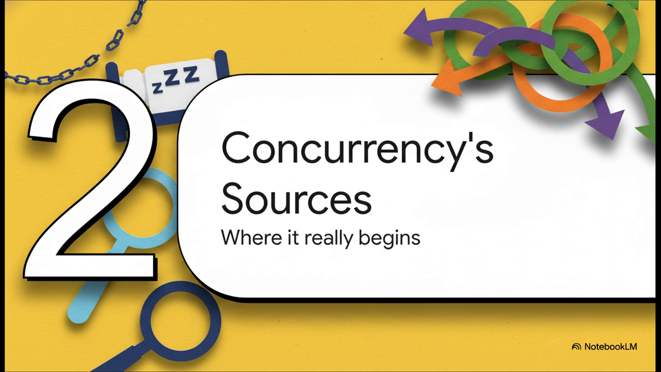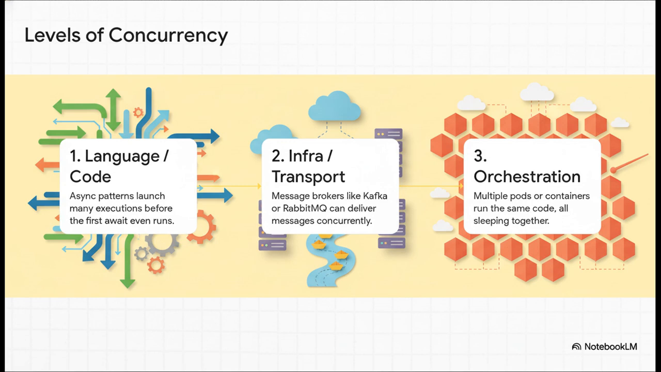See that sleep command? It's just a symptom. It's not the disease. The real problem, that big burst of concurrency, was actually born long before your code ever decided to take a nap. So we need to play detective and figure out where all these parallel tasks are really coming from in the first place. We can usually trace this unwanted concurrency back to one of three main places. It can start right there in your code, it can be introduced by your infrastructure, or it could be a result of your scaling and orchestration strategy.